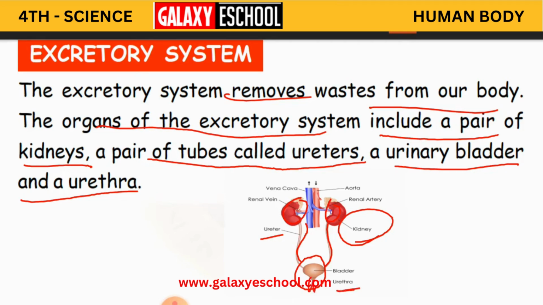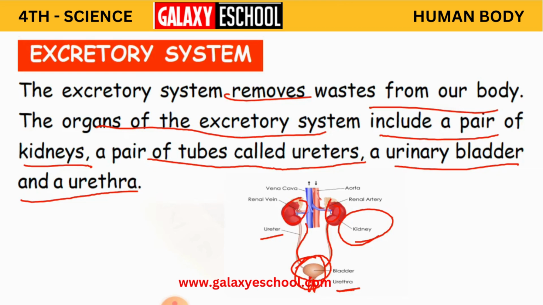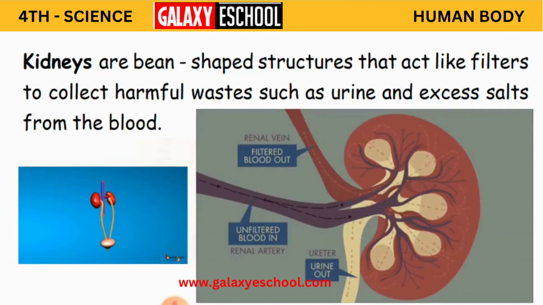This is the urethra. This is the bladder, children. You can see a small pipe-like part here, a small tube-like part, that is the urethra, down from the urinary bladder. So the excretory system consists of all these parts. So what do these kidneys do? What do the kidneys do? And how are the kidneys?